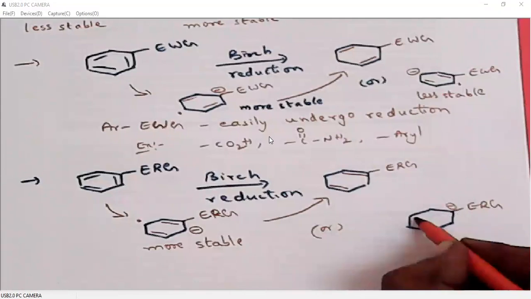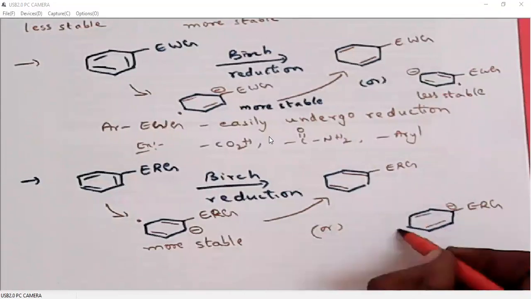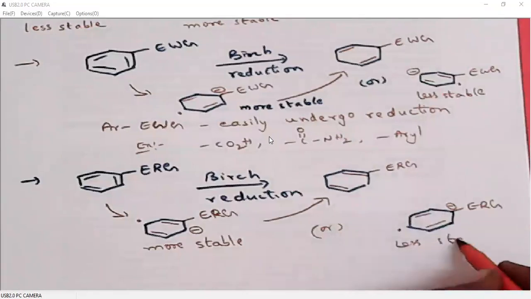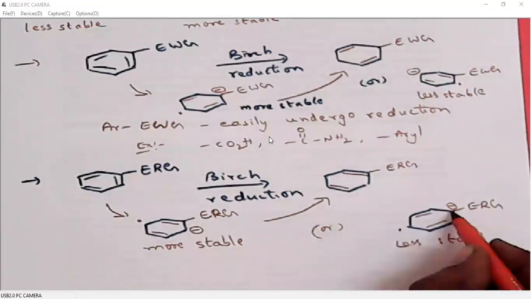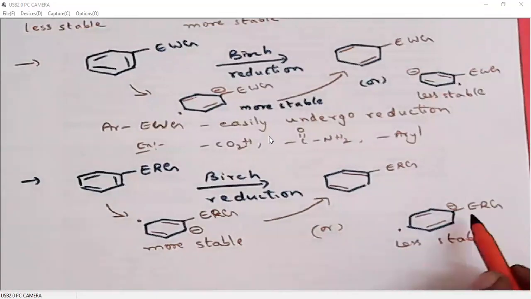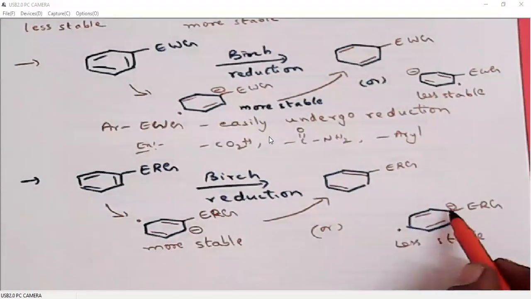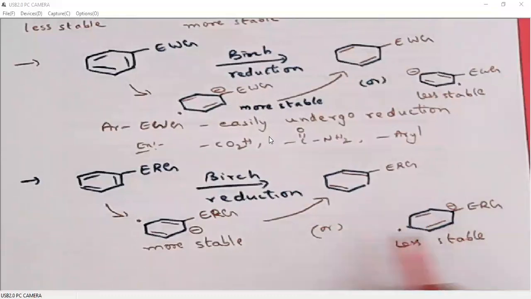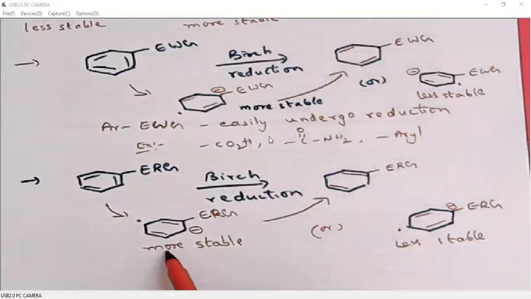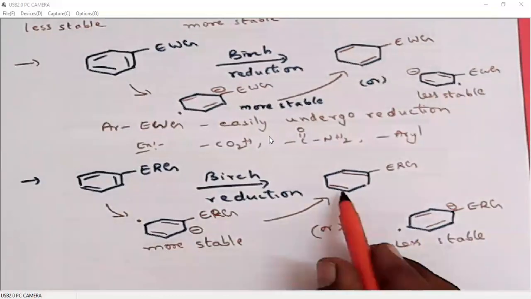If we want to reduce this like this, then it is less stable because the carbanion is having an electron releasing group substituent. Generally, electron releasing groups will stabilize carbocations and will destabilize carbanions. So if you want to reduce this aromatic system like this, it is unstable, whereas this is more stable. So because it is more stable, it will give you this product.